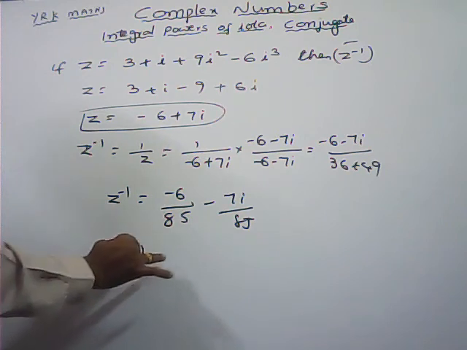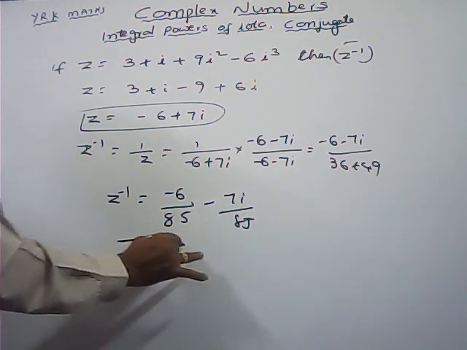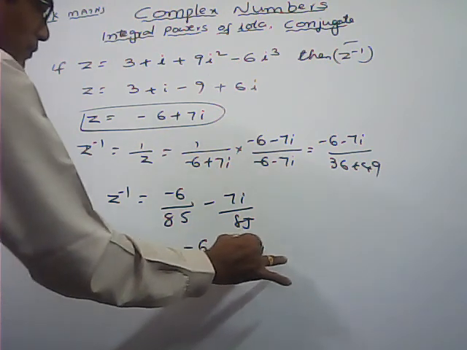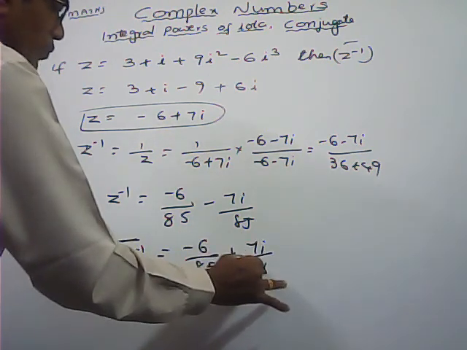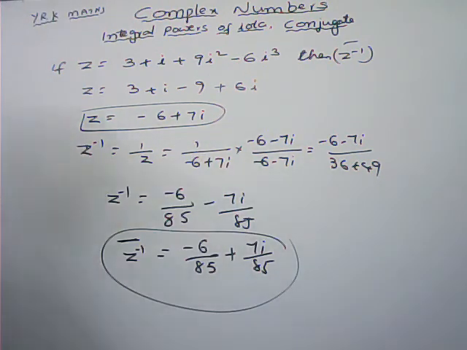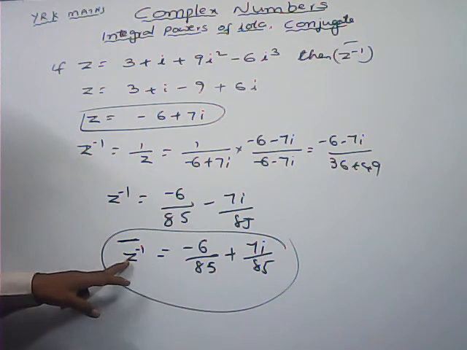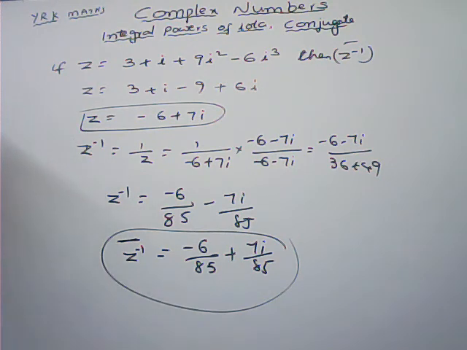Now here what they are asking is the conjugate of this one: minus 6 by 85 plus 7i by 85. This is not the conjugate of the given complex number, this is the conjugate of the multiplicative inverse of the given complex number.